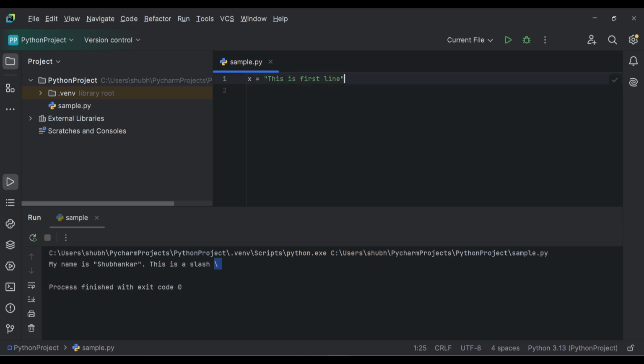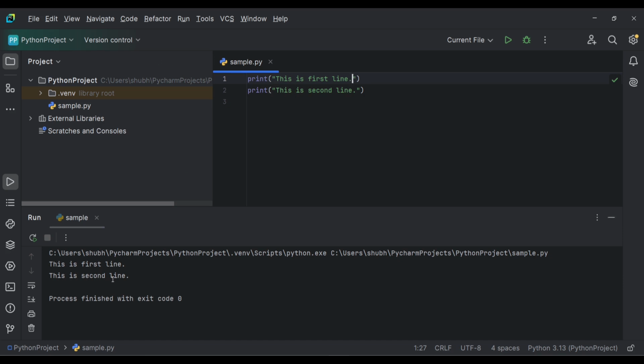Let's directly print the string. This is first line. Then I will print this is second line. Run the program. Since we have two print statements, it will print two lines. This is first line, this is second line.